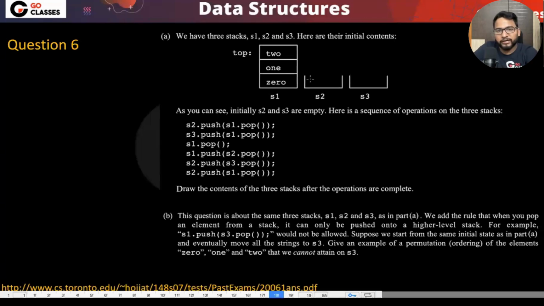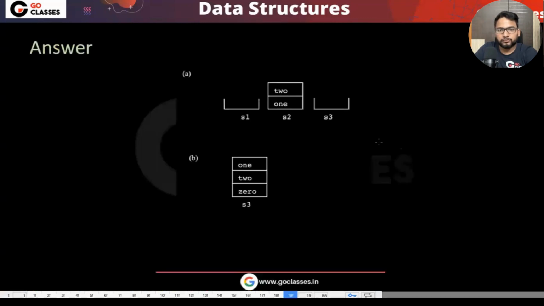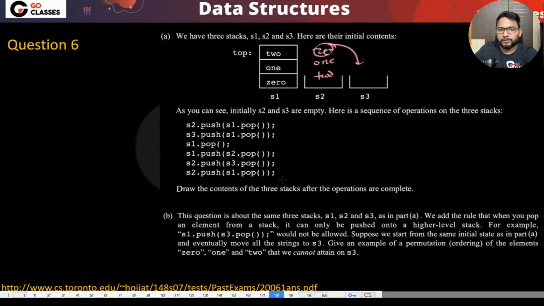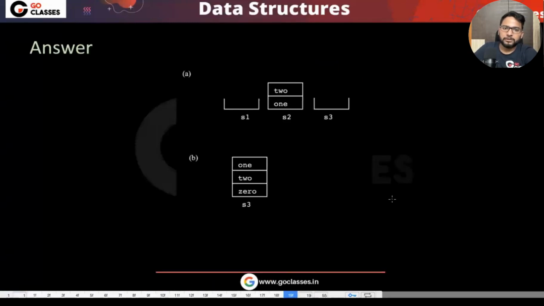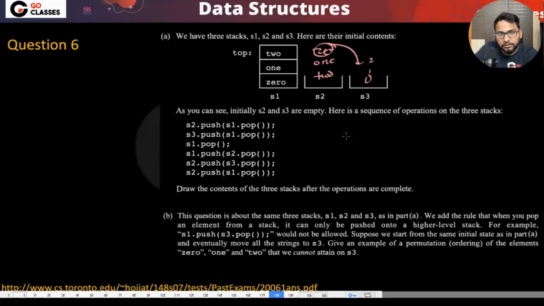So I think you can just transfer that to S2. That's very easy. If you transfer, it will be reversed, right? 2, 1, 0. And then you can again transfer to S3. So basically you pop and push to S2, and then pop from S2 and push to S3. Then it will be 0 first, and then 1, and then 2. Something like that. Okay, they are having 0, 2, 1. Just a second. 0, 1, 2, 2, 1, 0.